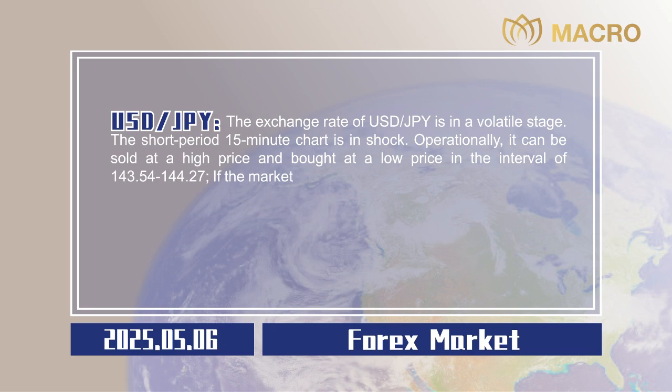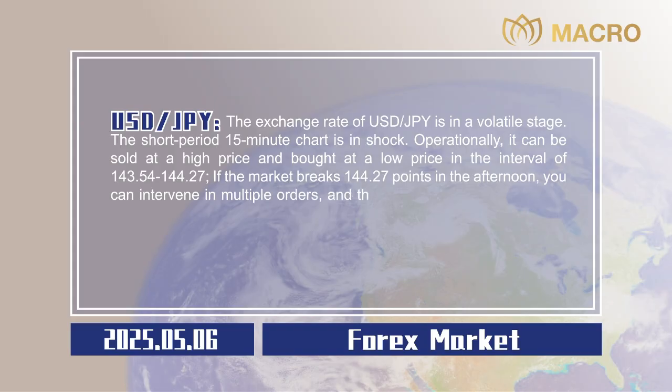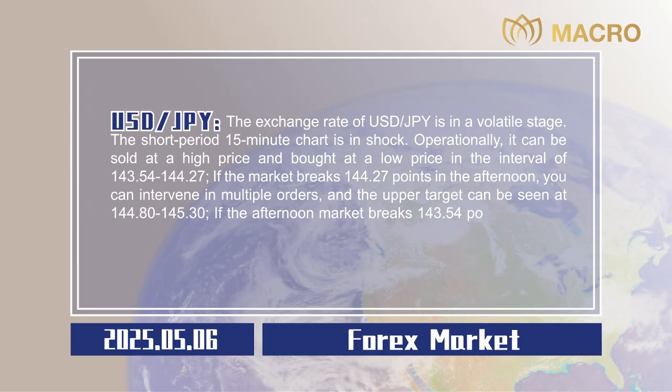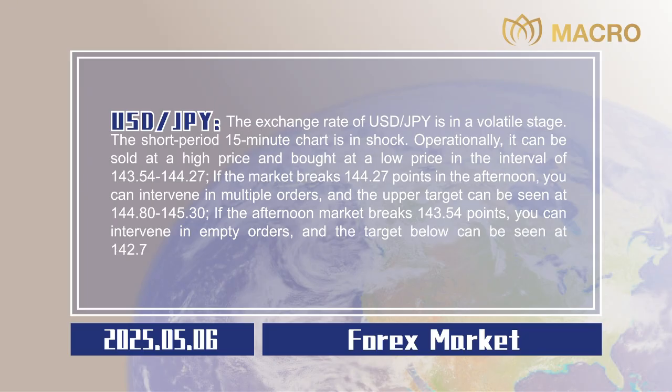If the market breaks 144.27 points in the afternoon, you can intervene in multiple orders, and the upper target can be seen at 144.80 to 145.30. If the afternoon market breaks 143.54 points, you can intervene in empty orders, and the target below can be seen at 142.70 to 142.20. Stop losses are all 20 points, 0.20.